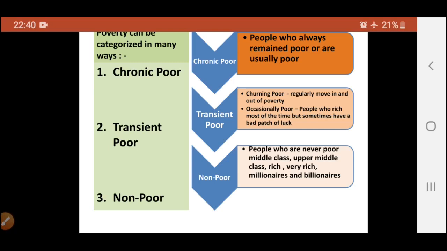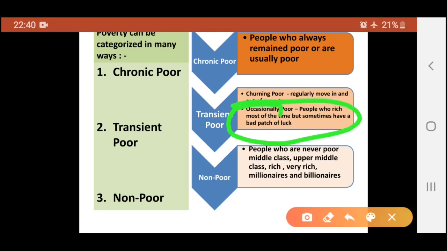So that means they regularly are below poverty line or above poverty line. They keep moving in and out of the poverty line. Then the second category is of occasionally poor.